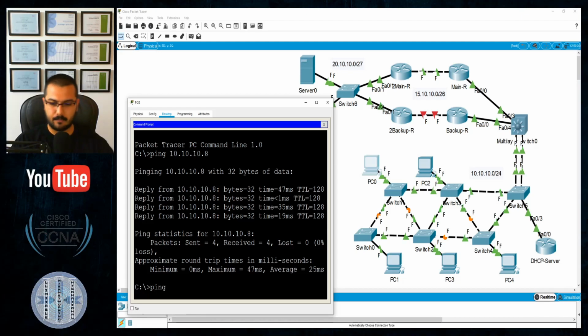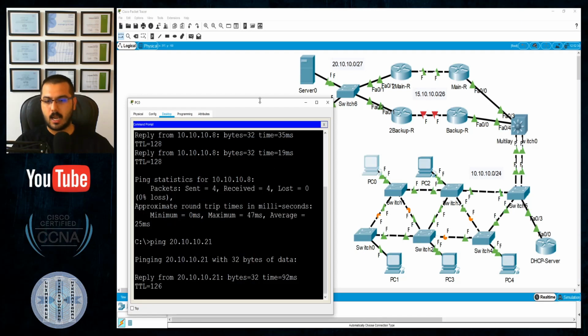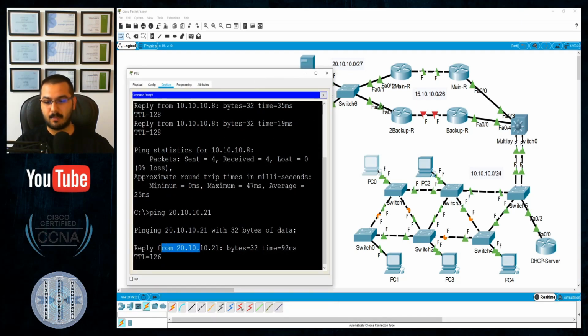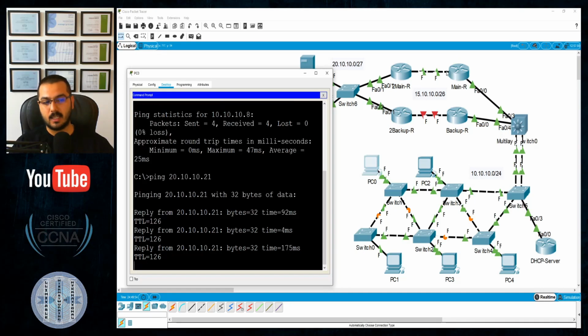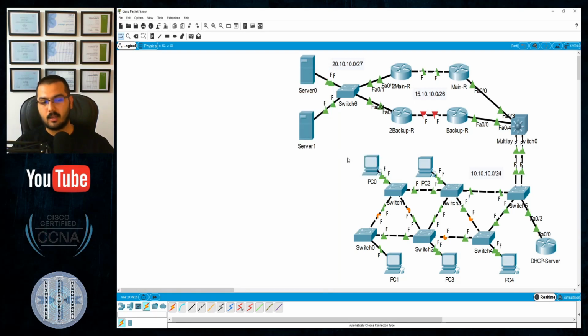So ping 20.10.10.21. I will receive a ping. You see, I will receive a ping, but this is not what's happening in real life. I should translate the private IP address of 10 to make it a 15 on this edge and forward the packet. But the good side is that I have network reachability from this broadcast domain through the second broadcast domain up to the third and farthest broadcast domain reaching the server. Good.